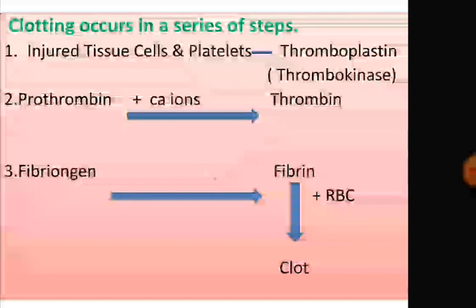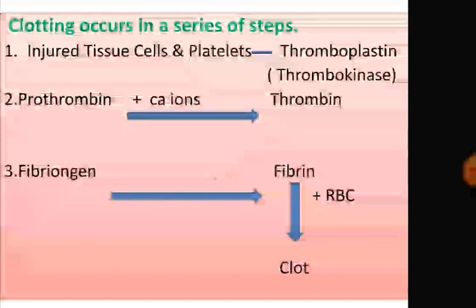First step is the injured tissue cells or the platelets at the site of the wound release thrombokinase, which is also called thromboplastin. Now this thrombokinase acts as an enzyme, and with calcium ion, it converts prothrombin to thrombin.